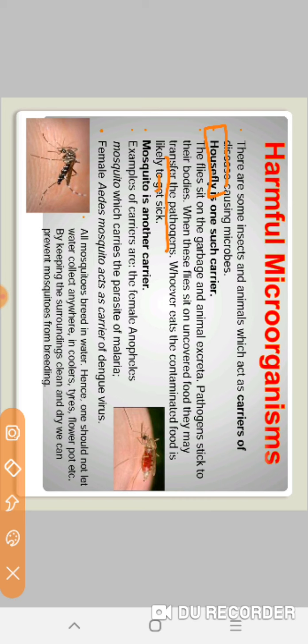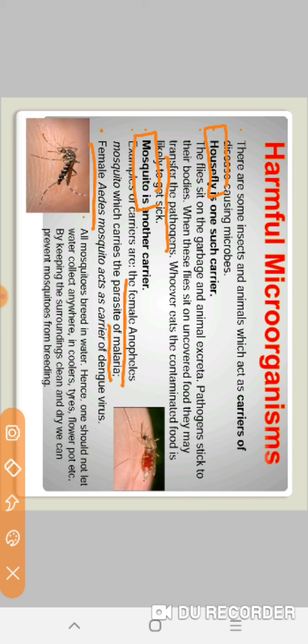The second carrier is the mosquito. Examples of carriers are the female Anopheles, which carries the parasite of malaria. Sometimes a question comes, by which carrier is malaria spread? That is the mosquito. And what type of mosquito? What is the species? That is the female Anopheles. The female Aedes mosquito acts as a carrier of the dengue virus.